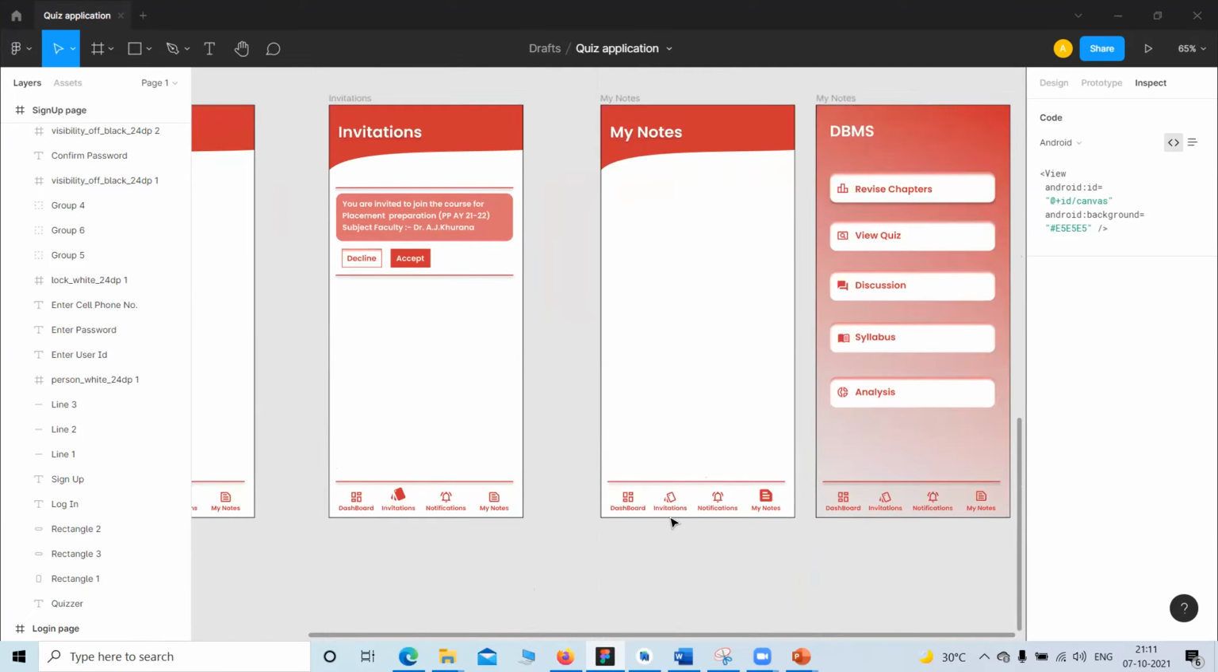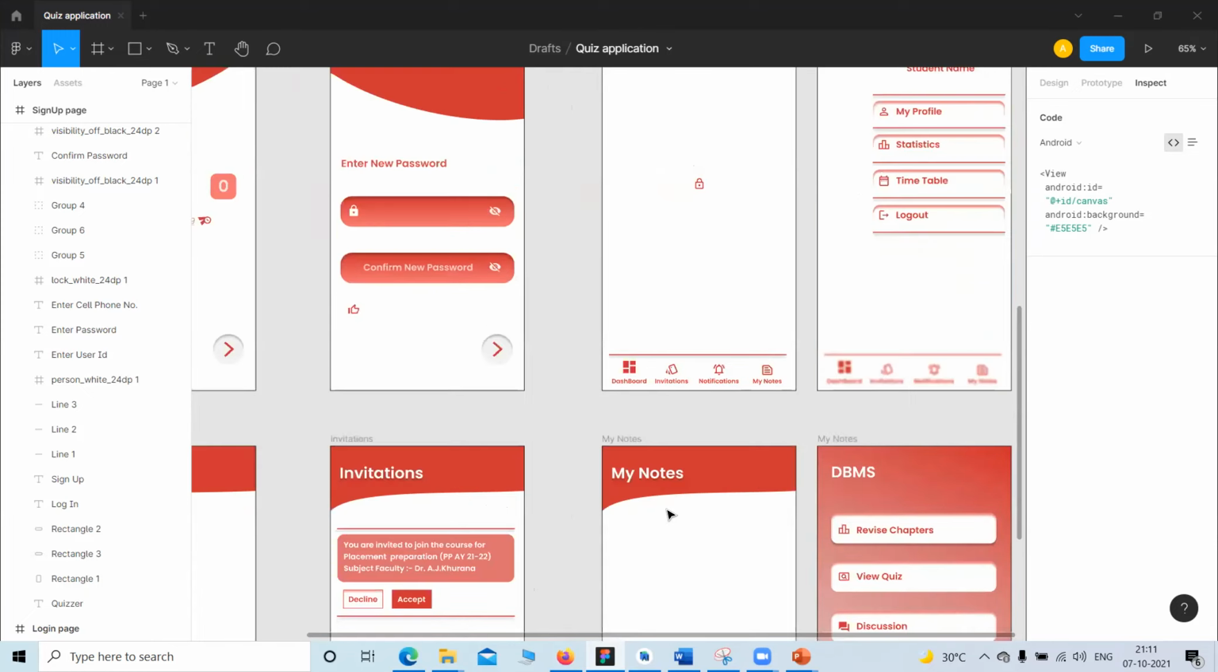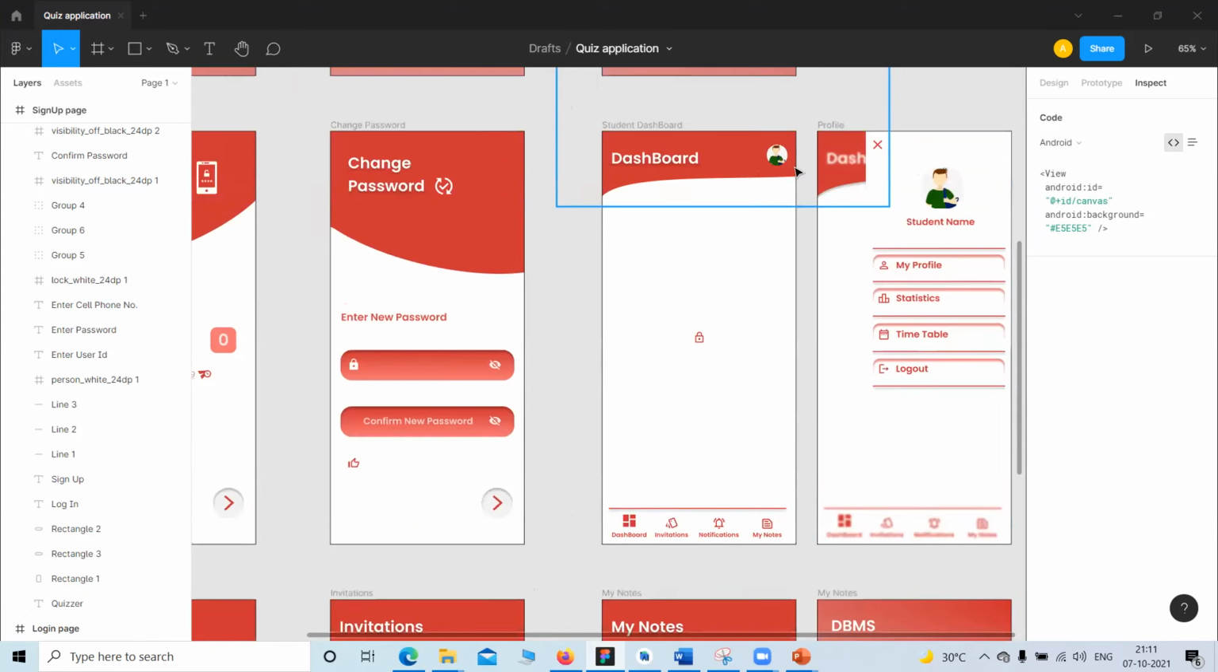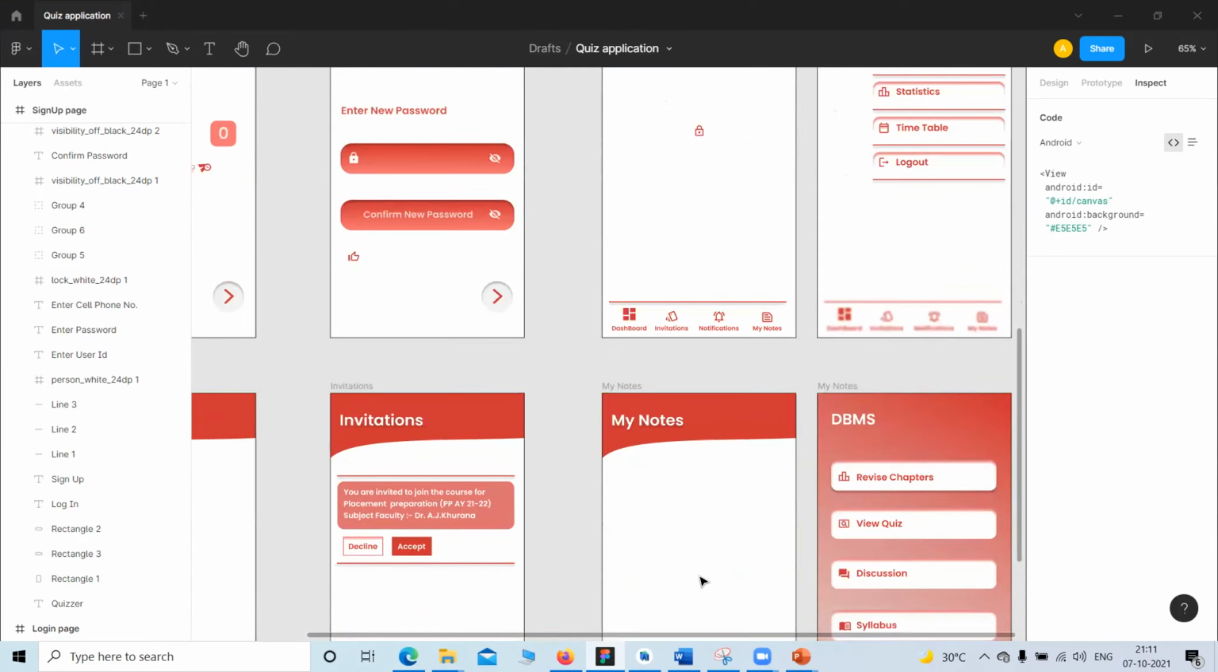So this was the design of invitation and notifications and everything, my notes and dashboards, and this is my profile view, which was there in logout and timetable and anything. So this was Figma. Now let us go with Android Studio.